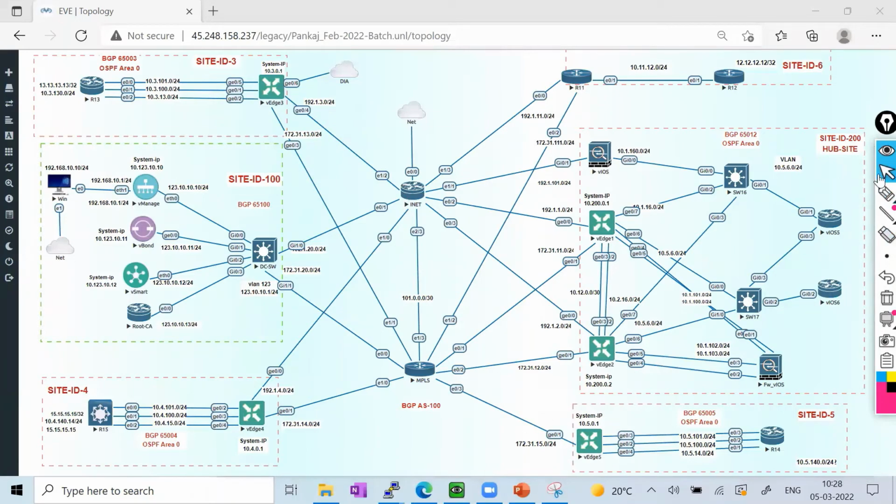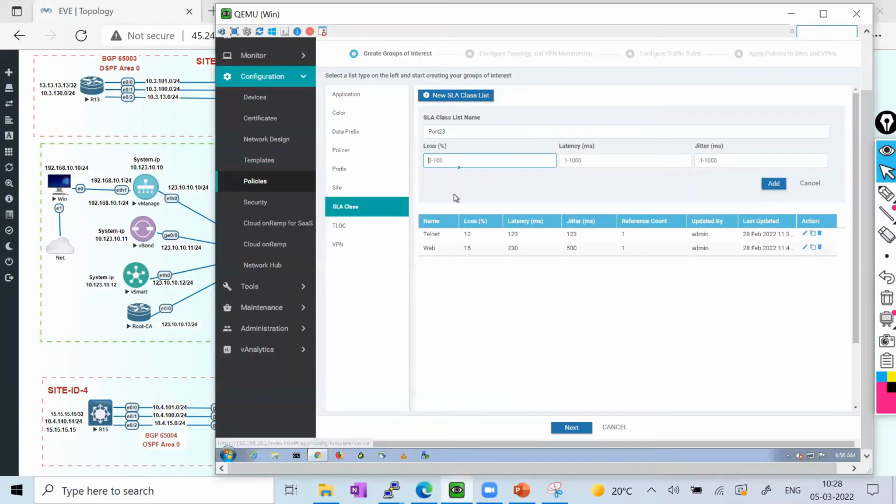In this SLA class I'm going to define port 23 telnet, where loss might be 20%, latency more than 350 ms, and jitter could be 500, or maybe 600. This is just a group of interest. I'm defining the criteria, which will be used as an action later.